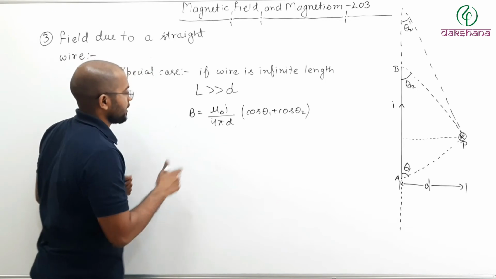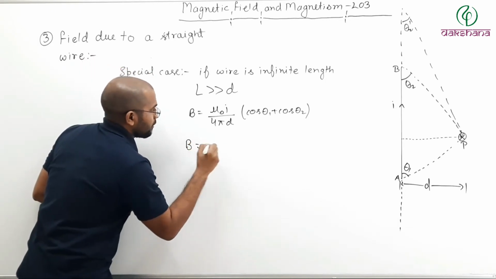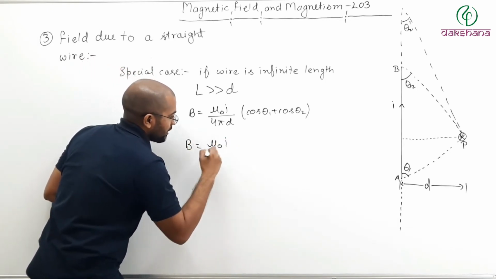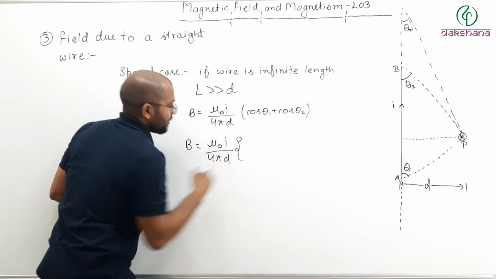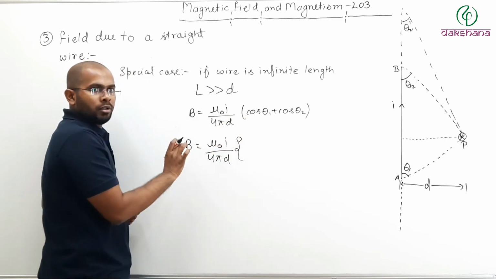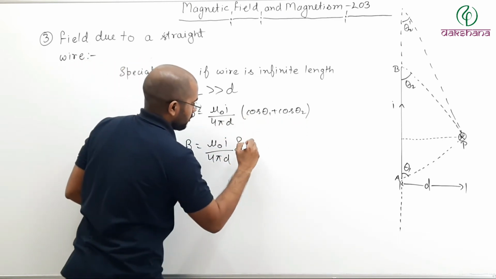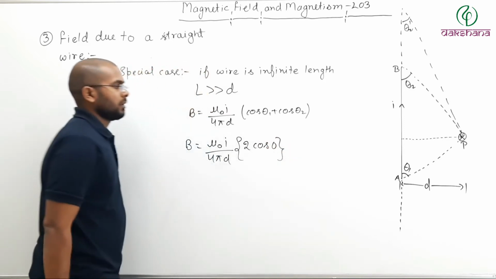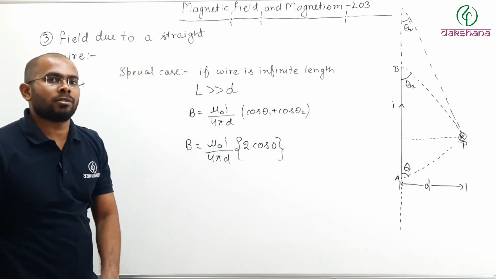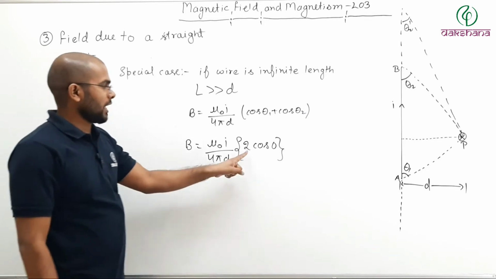So what can you write here? B is equal to mu naught I divided by 4 pi d, bracket cos 0 plus cos 0, that is 2 times cos 0. And what is the value of cos 0? Cos 0 is 1, so that is 2.